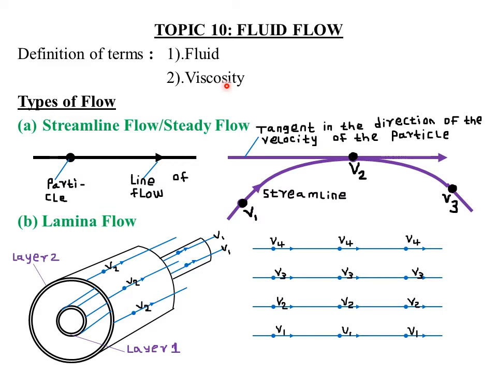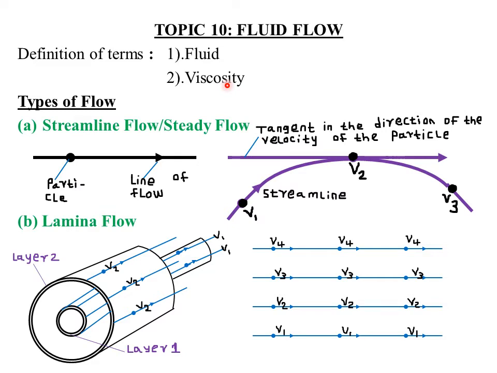But in physics, we define viscosity as the internal frictional force experienced by a flowing fluid. The term viscosity is from the term viscous, and we say that a given substance or fluid is viscous if it is resisting the flow. For example, if you compare the viscosity of porridge and water, you will find that they are different, such that porridge will always be more viscous as opposed to water, simply because porridge has more density and therefore its particles are closely packed together and won't move faster, therefore offering a higher frictional force.